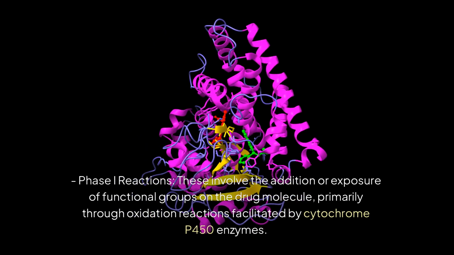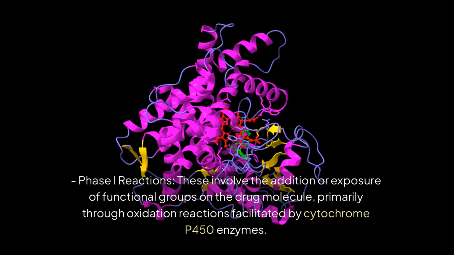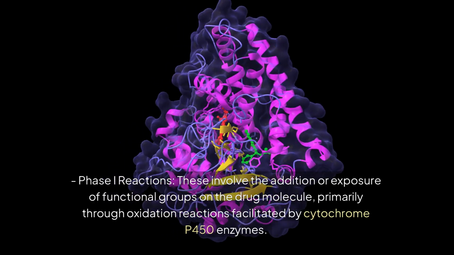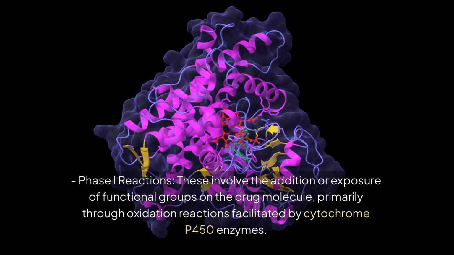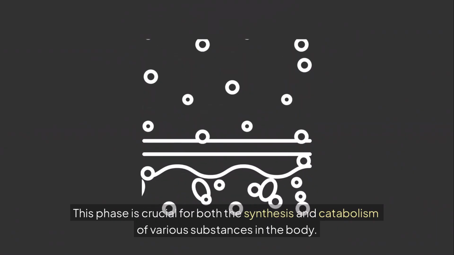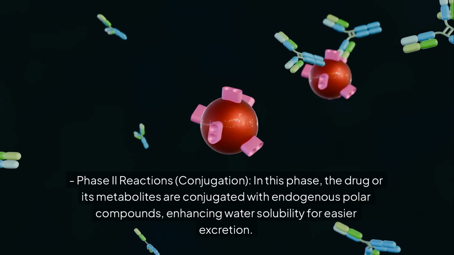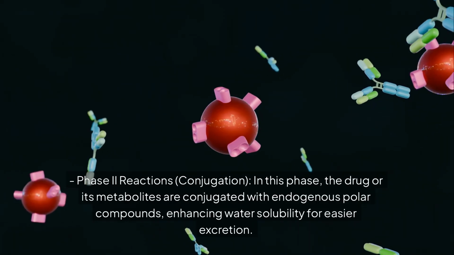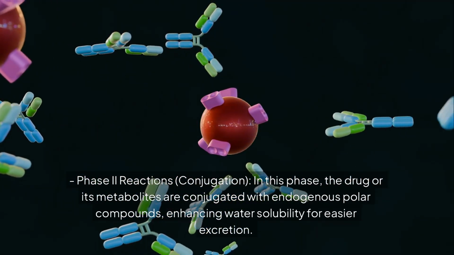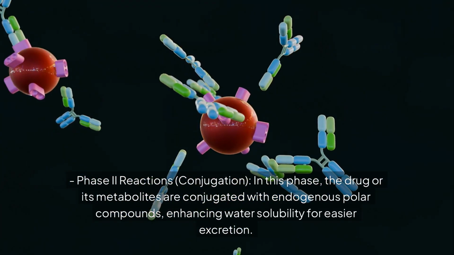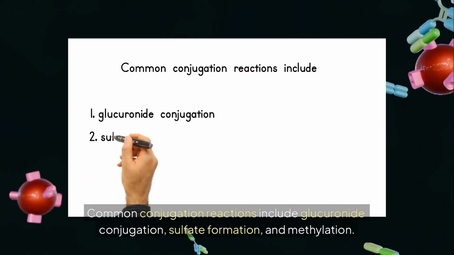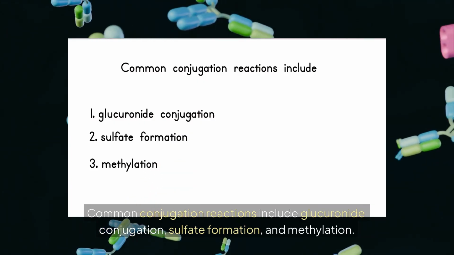Phase 1 reactions. These involve the addition or exposure of functional groups on the drug molecule, primarily through oxidation reactions facilitated by cytochrome P450 enzymes. This phase is crucial for both the synthesis and catabolism of various substances in the body. The Phase 2 reactions. Conjugation. In this phase, the drug or its metabolites are conjugated with endogenous polar compounds, enhancing water solubility for easier excretion. Common conjugation reactions include glucuronide conjugation, sulfate formation, and methylation.